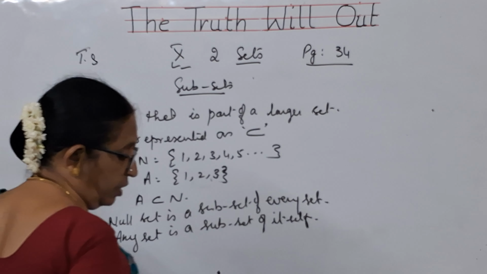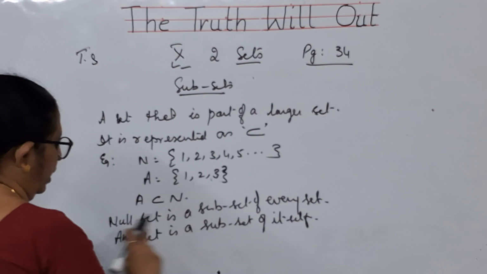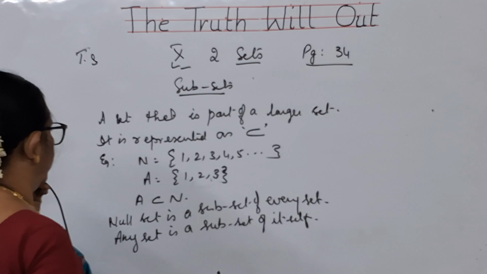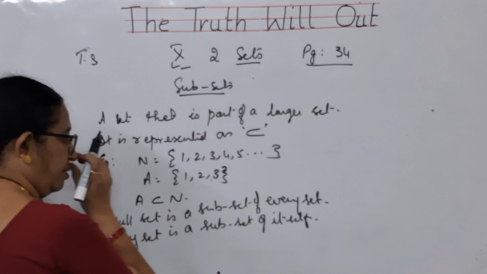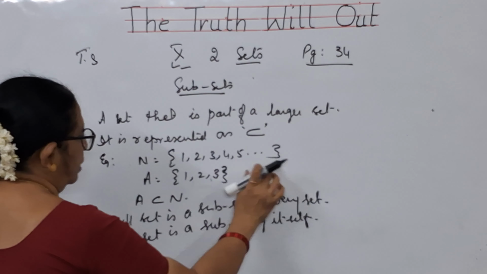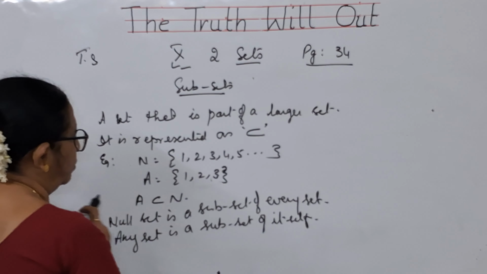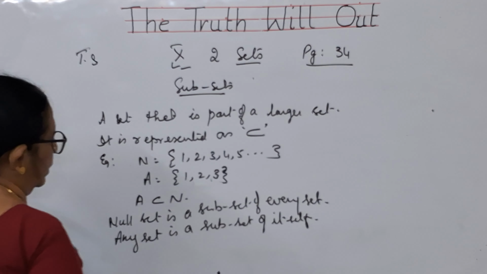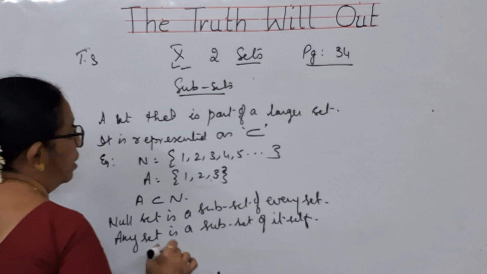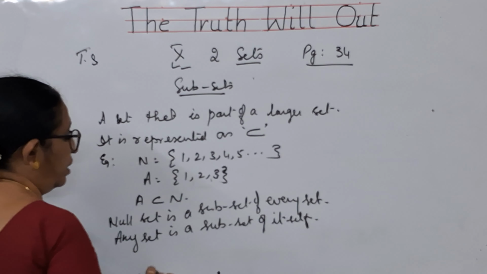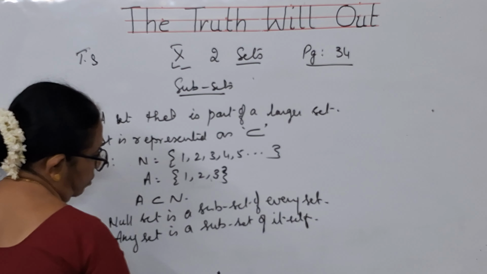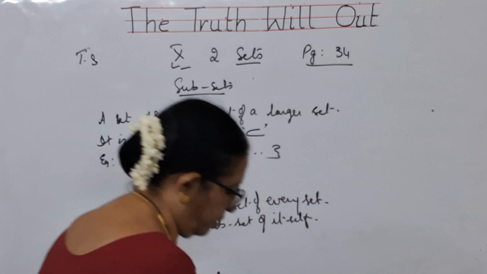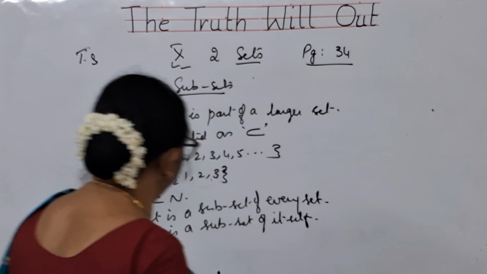When we are talking about the number of subsets, we'll have to have these points also. A subset is a part of a larger set, and it is represented as this. If you have N as 1, 2, 3, 4 and a set A as 1, 2, 3, we will say that set A is a subset of natural numbers N, and the null set is also a subset of every set, and every set is a subset of itself. These are very important properties which you should learn, children. Now copy it.